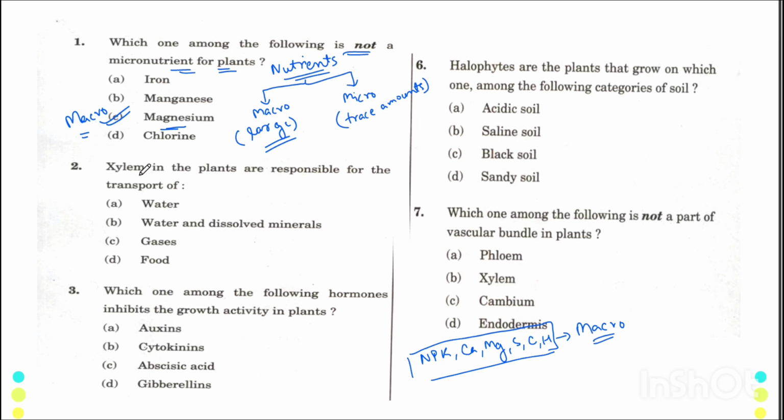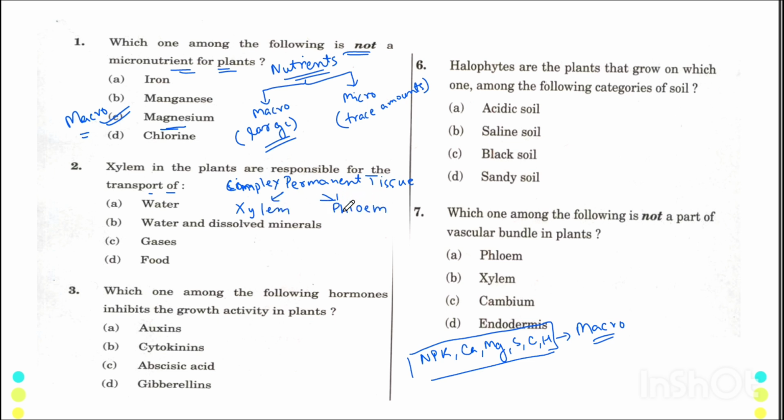The xylem in plants are responsible for the transport of. ये बहुत simple question है. If you have learned anything about complex permanent tissues, then you must have learnt about xylem and phloem. There are only two complex permanent tissues, that is xylem and phloem.